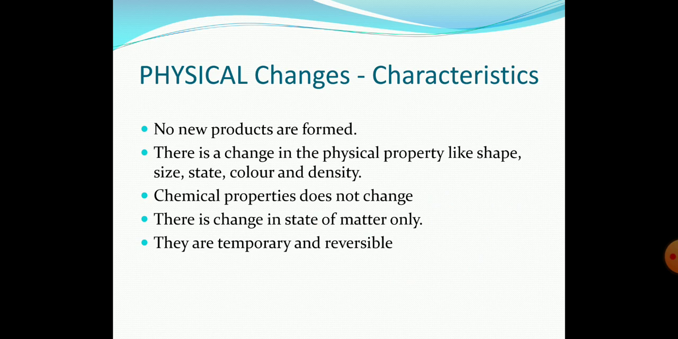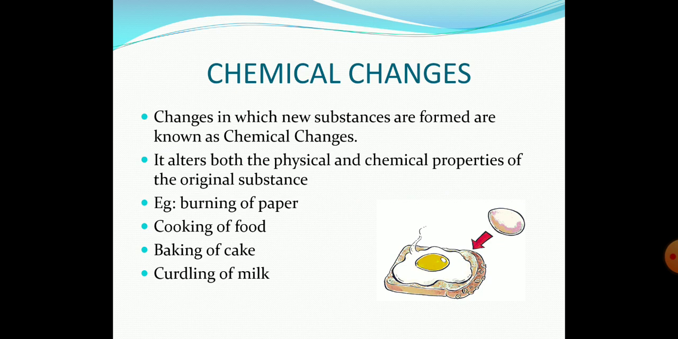You can reverse it. Coming to chemical changes: totally new substances are formed. Both the physical and chemical properties are changed. Examples: burning of paper, cooking of food, baking of a cake, and curdling of milk. Milk is turned into curd, is it not? You cannot get the milk back again. The moment it is curd, you cannot get back the milk. So a totally new substance is formed, and the changes are not reversible.